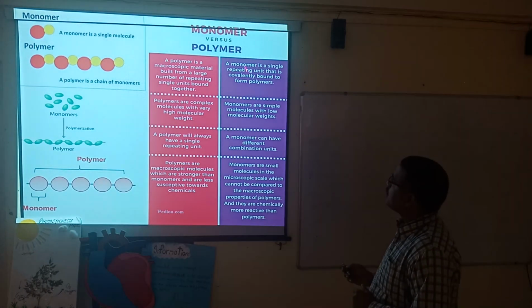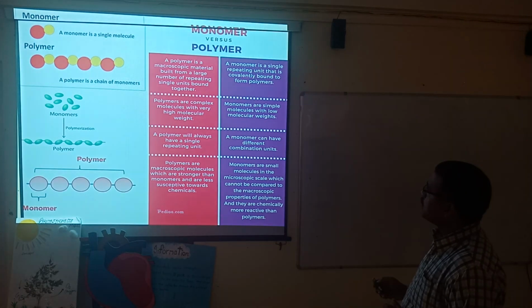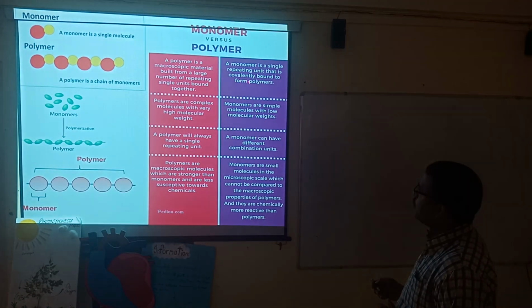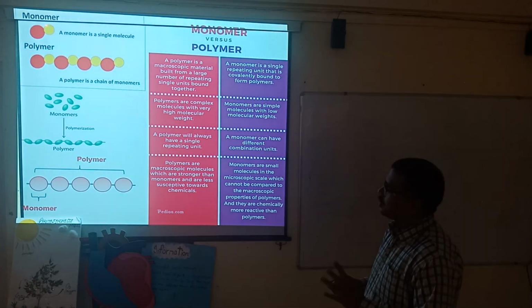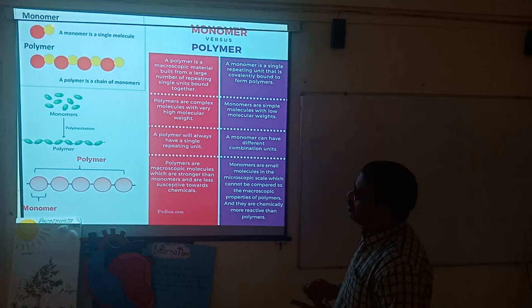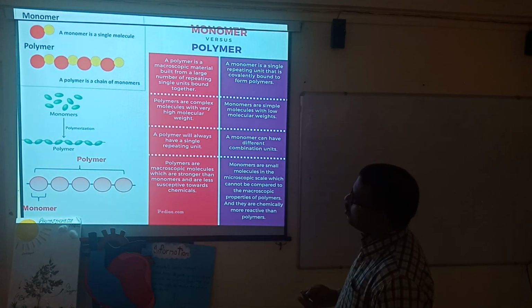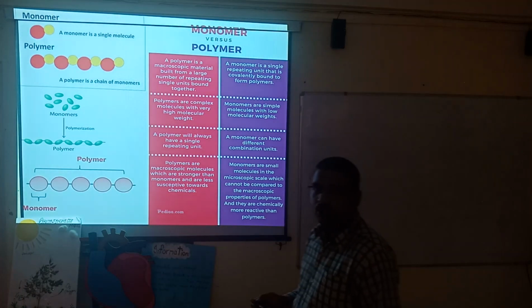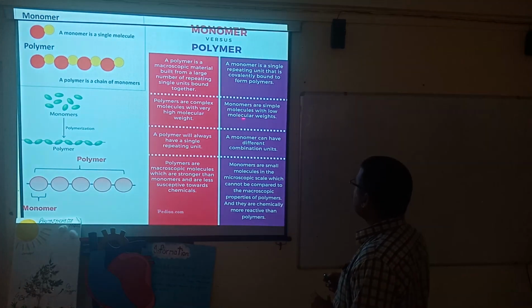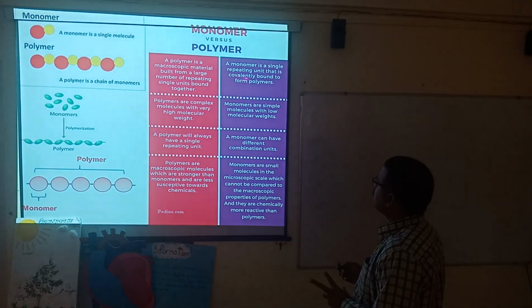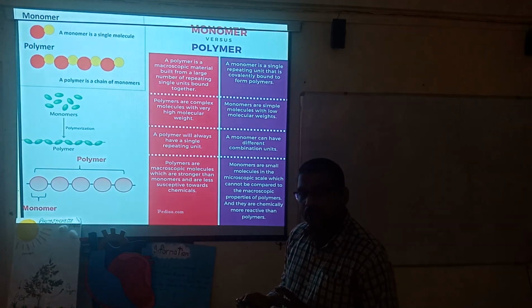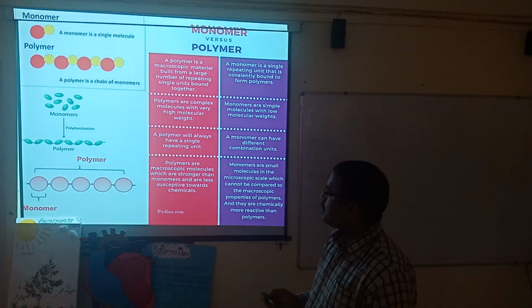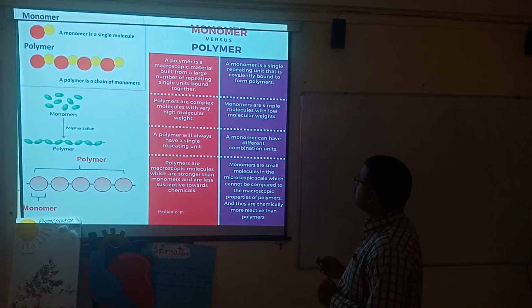Here you can see a monomer is a single repeating unit that is covalently bonded to form a polymer. The monomers are simply molecules with low molecular weight. Since it is a single unit, that's why it is low molecular weight. And monomers are basically bound together by a covalent bond. Covalent bond is where two atoms combine together to form a single bond. That's why it is called a covalent bond.